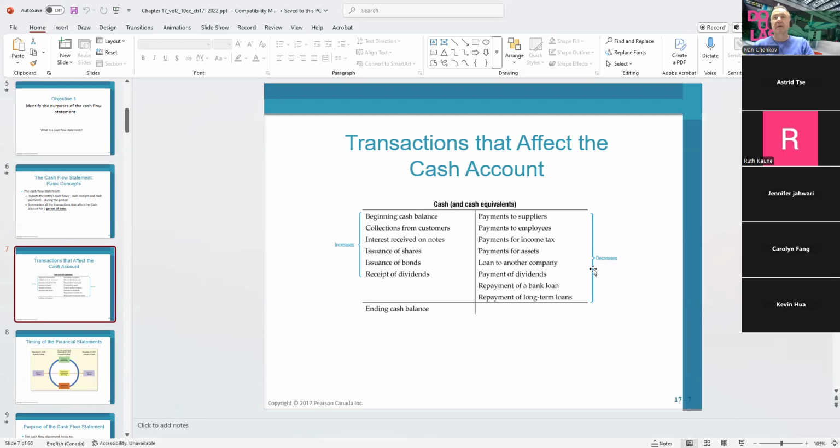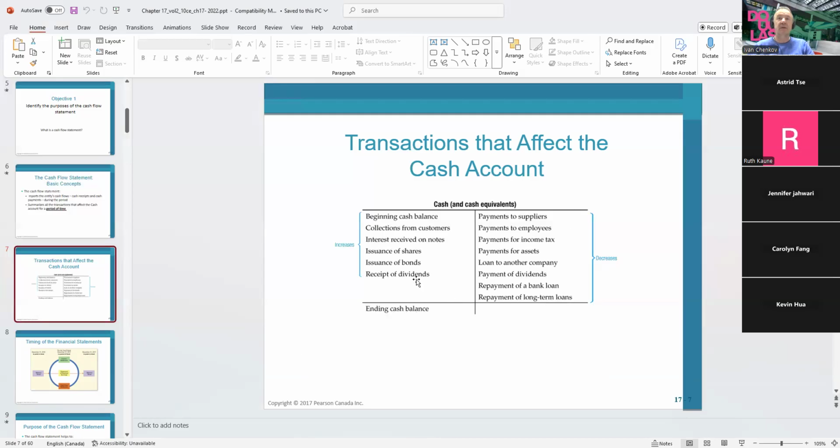Where are we going to spend the cash? When we pay the suppliers, when we pay the employees, when we pay income taxes, when we pay for assets, when we pay for a loan. If we give a loan to another company, when we make an investment, we have to pay cash. If we pay a dividend, we have to pay cash. If we repay a loan, we have to pay cash. If we repay a long-term loan or bonds, we have to pay cash. Those are all the events that are going to decrease our cash.